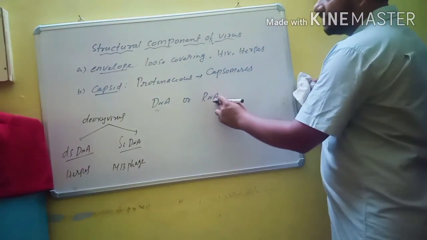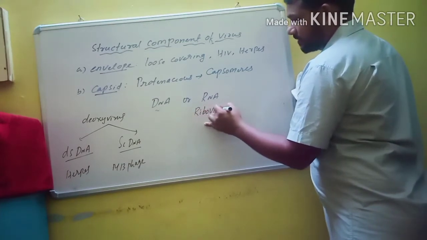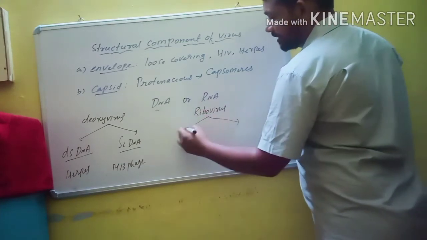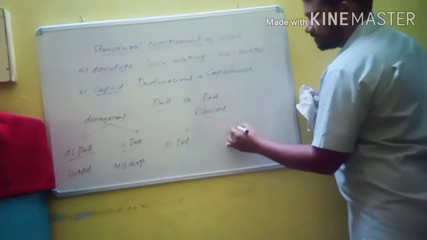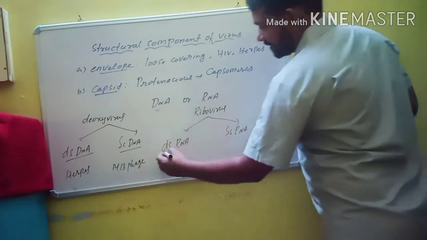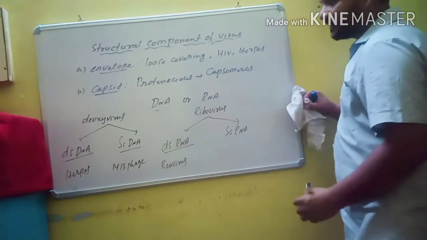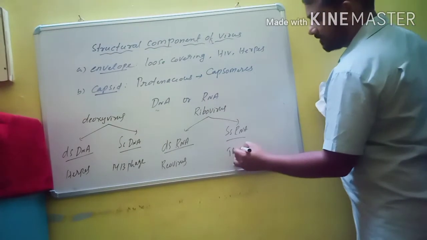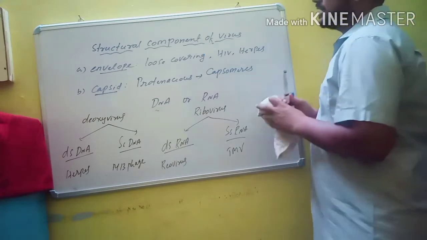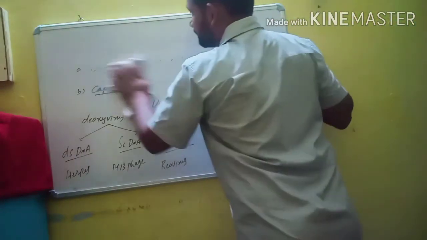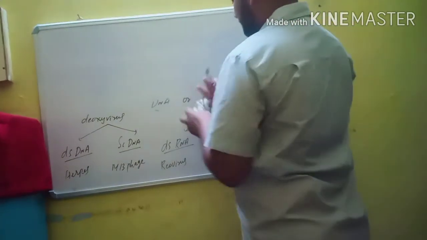Then RNA. RNA containing viruses are called riboviruses. Riboviruses are again of two types. Some viruses contain double stranded RNA, some of them contain single stranded RNA. Reovirus contains double stranded RNA, and tobacco mosaic virus contains single stranded RNA. So depending on the type of host, viruses can be classified into three types.